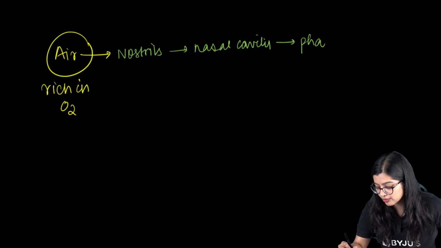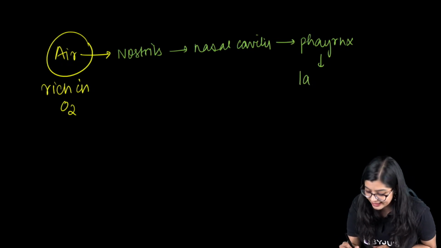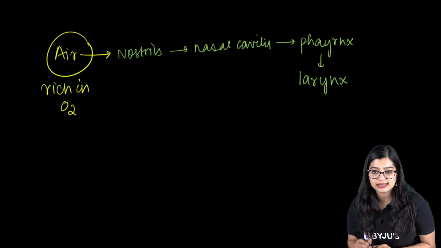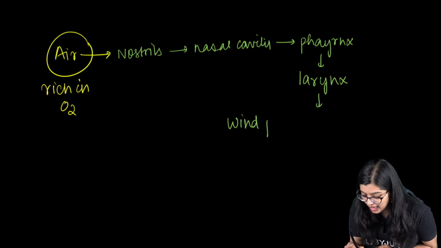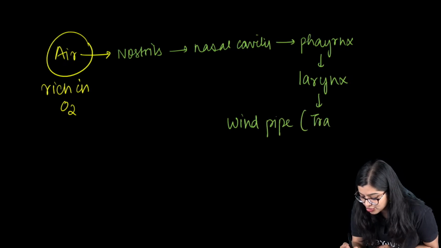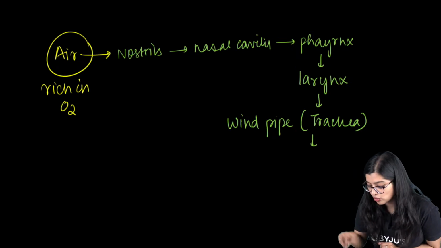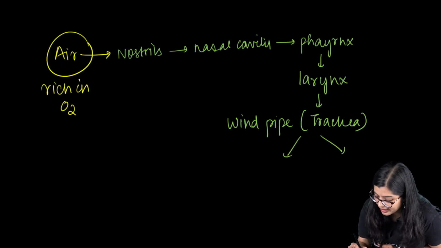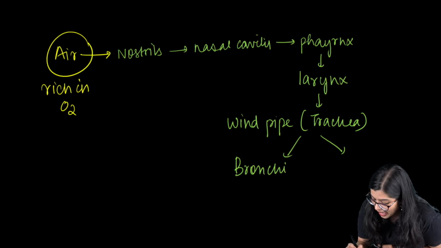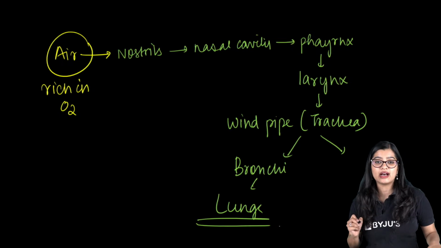From my pharynx, it will go into my voice box, which is the larynx. From the larynx, it will go into my windpipe, which is also known as the trachea. Now, the trachea will split into something called bronchi, and these bronchi will enter into my lungs. Are we clear?